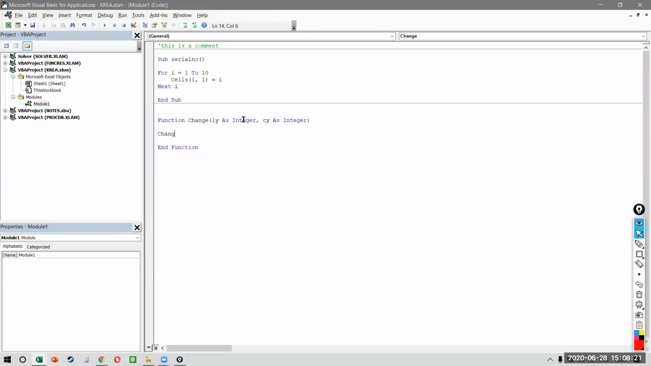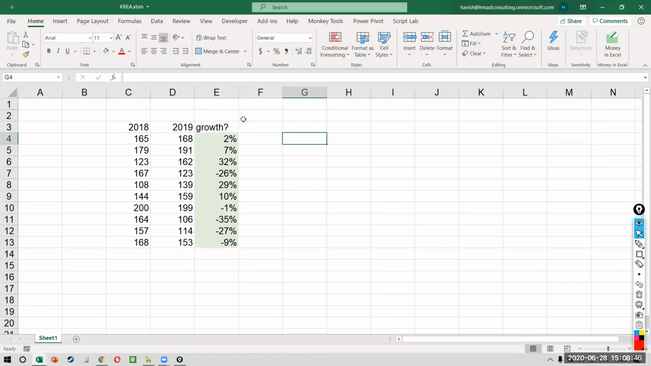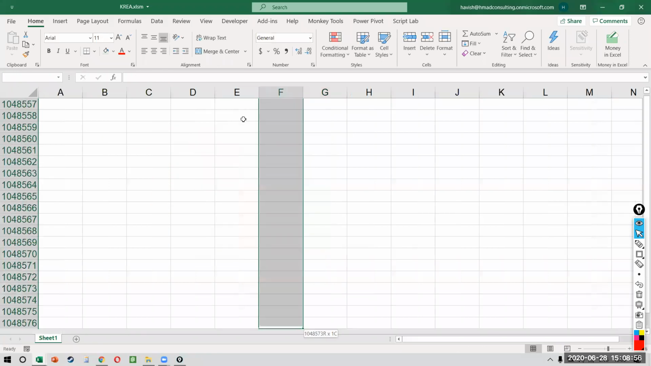What will be my result? Change is equal to current year minus last year divided by last year. Now this function that I've written has become inbuilt in Excel. This means I can access change not as a macro, but as a user-defined function, because it's a function now. So what do I write now? I will select equal to change, select my last year, comma, select my current year, and it will give me the same result.